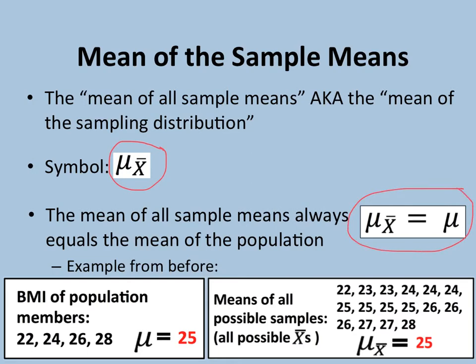Let's take the example we used before. The mean BMI from our population of 4 people is equal to 25, and the mean of all possible sample means taken from this population is also 25. This is not a coincidence.